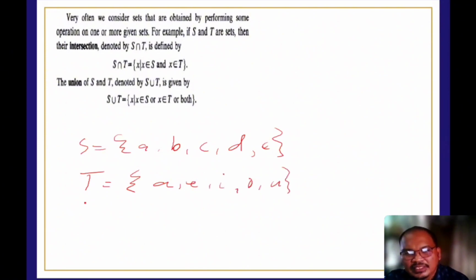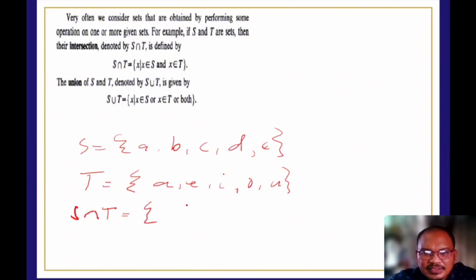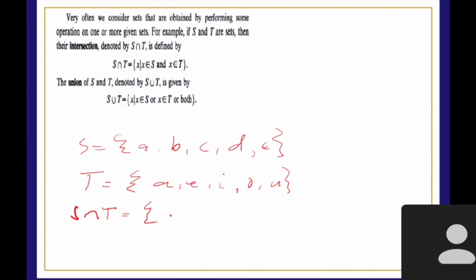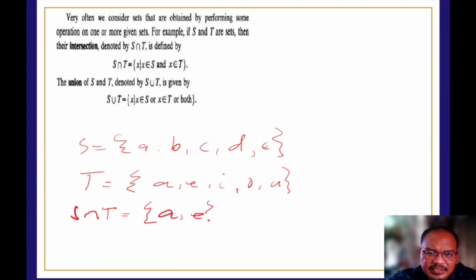And so when we say X such that X is an element of S and T, the intersection between S and T are the common elements between S and T. Very simple. So we have A and E. A and E. So this will be the intersection.